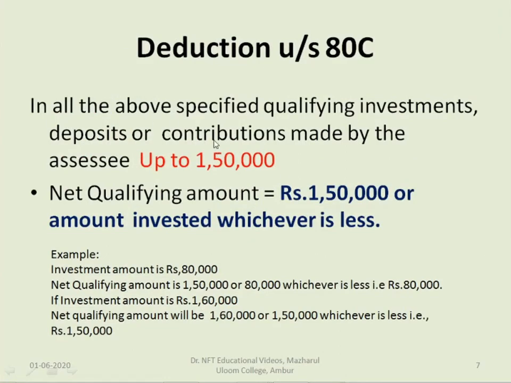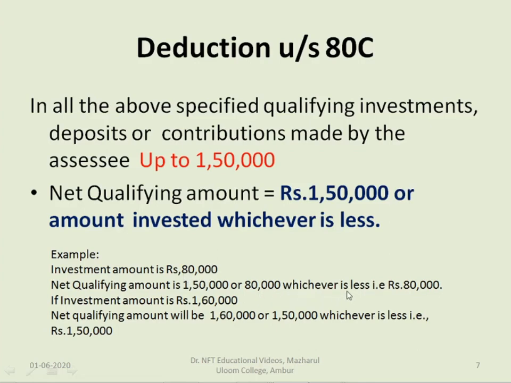In all the above specified qualifying investments, deposits or contributions made by the assessee up to 1,50,000 is deductible. The net qualifying amount for deduction will be either 1,50,000 or the amount invested in the specified investments, whichever is less. For an example, if the investment amount is rupees 80,000, the net qualifying amount will be 1,50,000 or the investment amount, that is 80,000.